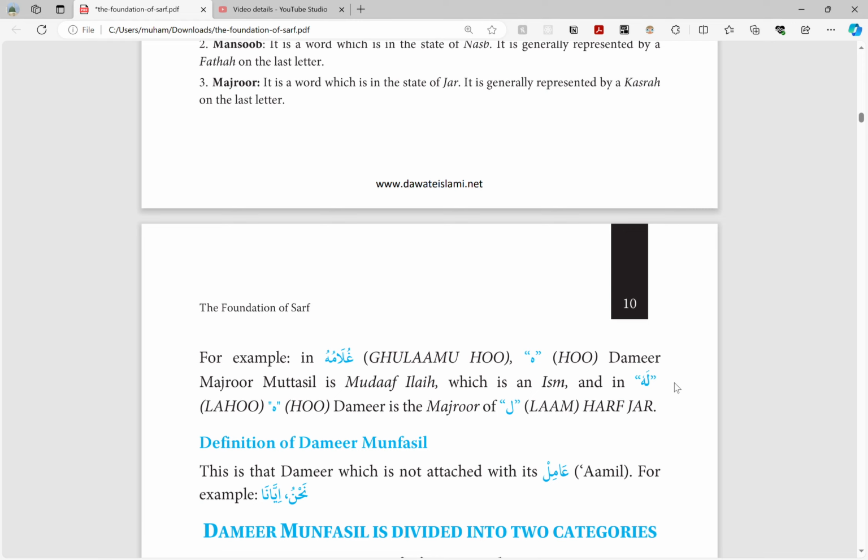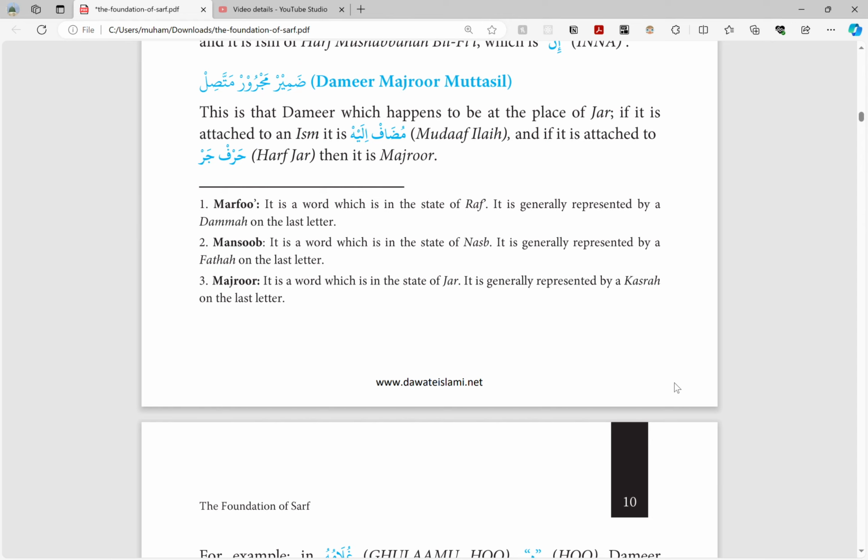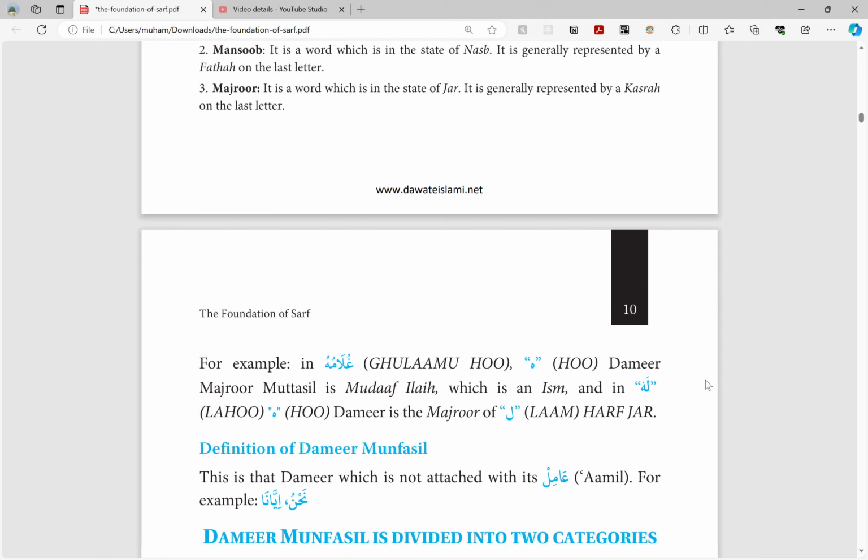غلامه, his servant. So that shows possession, shows ownership, shows association. So when a dhamir is attached to an ism, it becomes mudaf ilayh, meaning there is idafat being done to that, meaning nisbat, association, possession, ownership is being established there. So his servant. And the harf jar one, inshallah, we'll do that very soon.